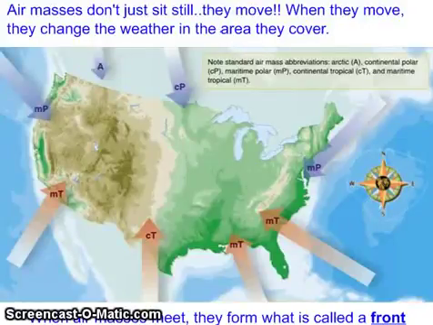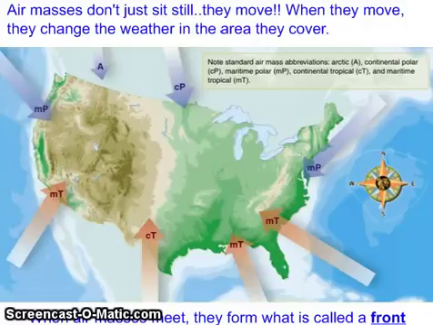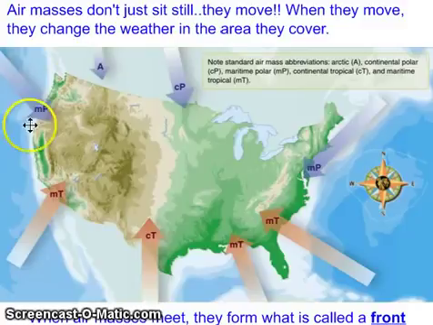Today's lessons are about air masses and fronts. Well, air masses are just large bodies of air that share similar characteristics throughout. And on our map here, we're going to talk about those air masses that affect us, starting with this one right here, the one that's labeled MP.